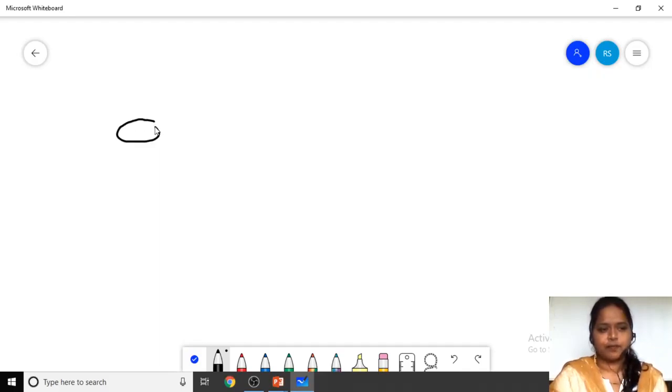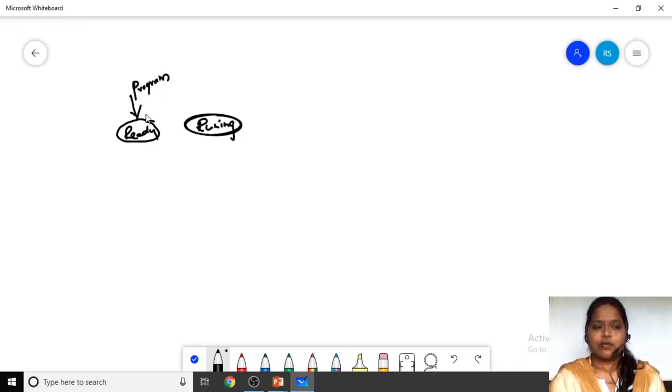Suppose this is the ready state and this is the running state. When we are admitting any task, we call it a program. When this program has been shifted from the ready state to the running state, it converts into a process. That is the major difference between a program and a process.